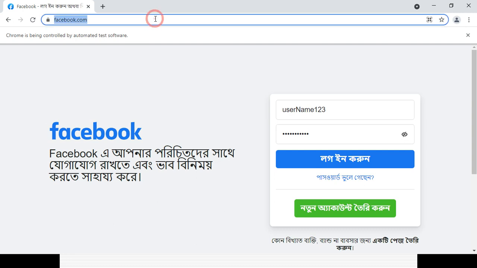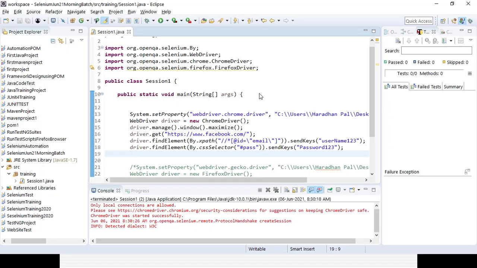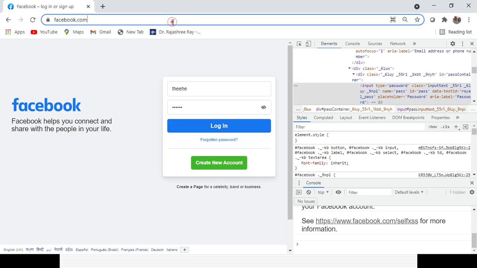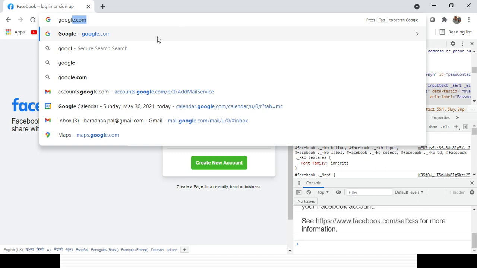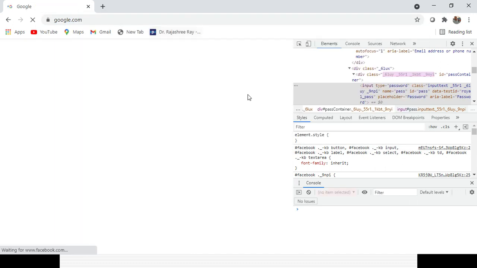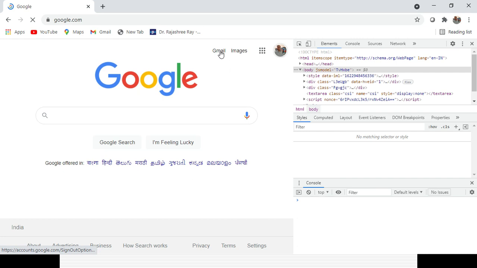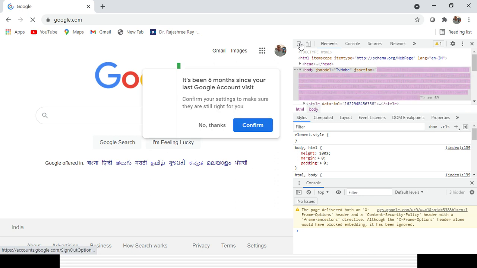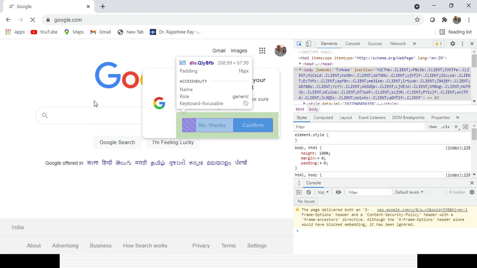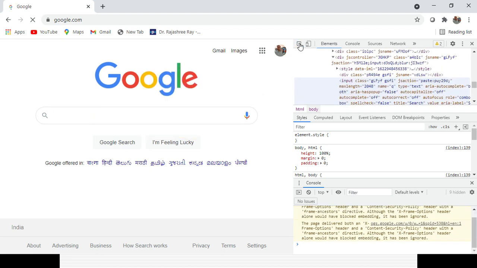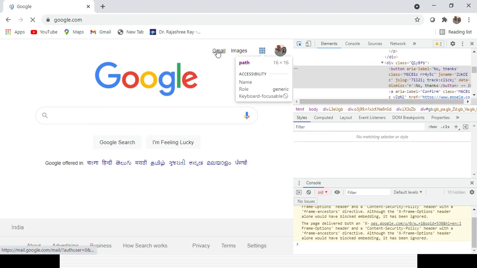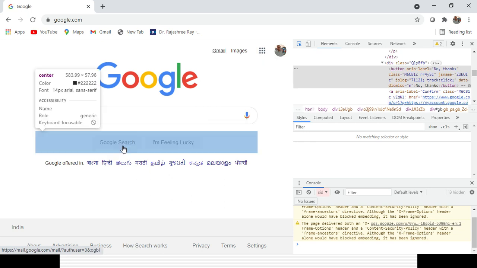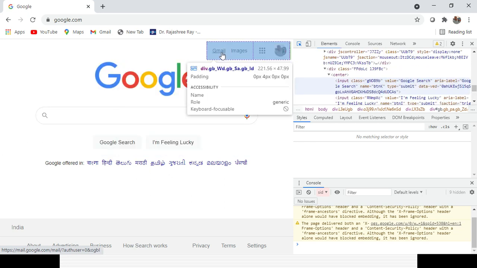Now let's run with another page, the Google page. Here you can find a lot of links. I want to click a link. If I select here, Gmail or images or anything, any link I want to click here. So the Gmail link, that is the link.